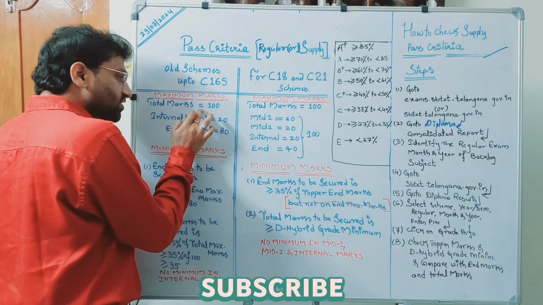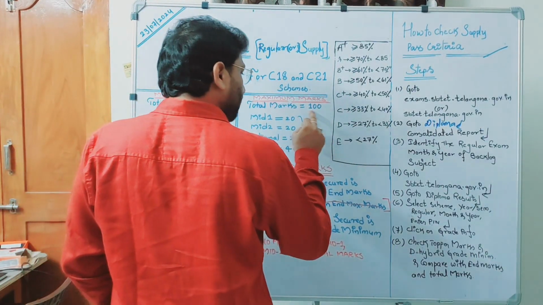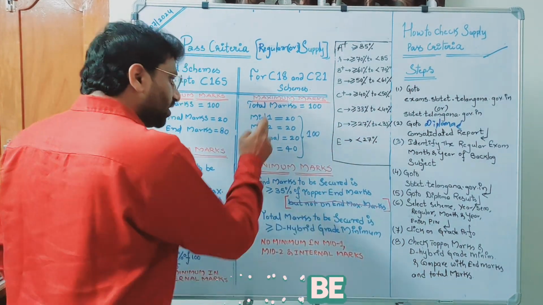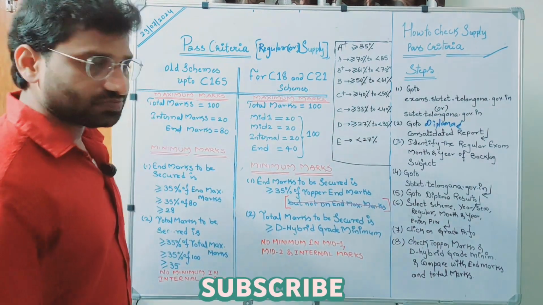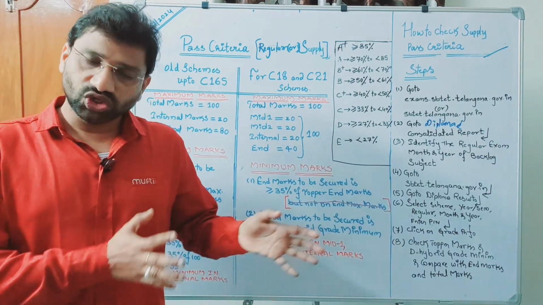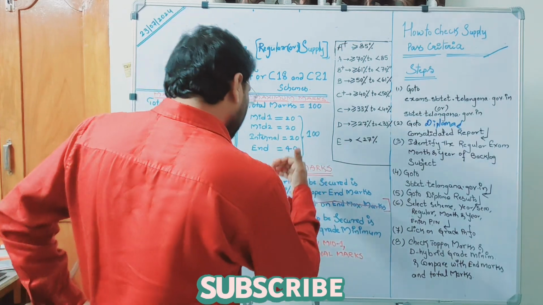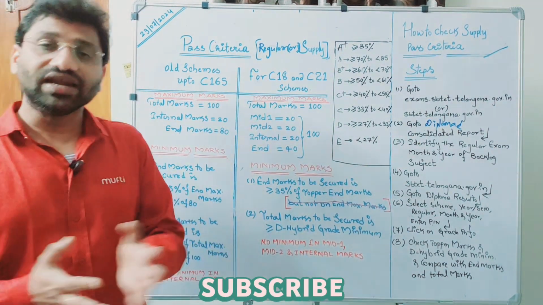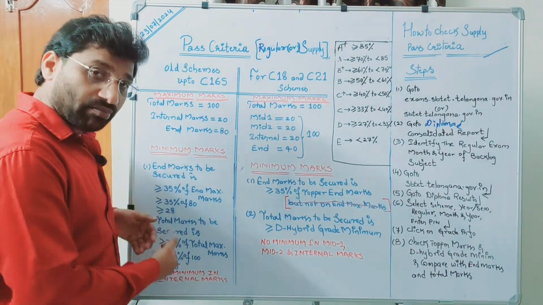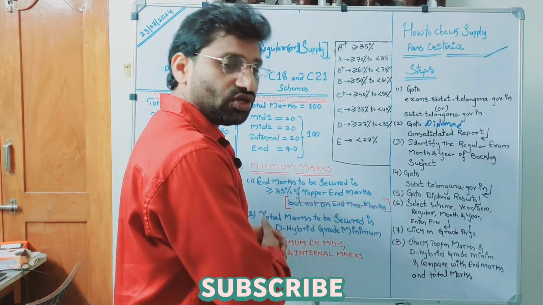But in the older system, there are only two components, 20 plus 80. But here, these 100 marks are divided into 4 components: mid 1 20, mid 2 20, internal 20, end 40. Here, mid 1, mid 2, end, these 3 are examinations, whereas internal is not an examination, it is an overall assessment of the candidate throughout the classwork. Right? Now, what are the minimum marks to be secured by the candidate to be declared passed in the subject? As we have 2 compulsory conditions in the old system, here also we have 2 compulsory conditions in the new system.